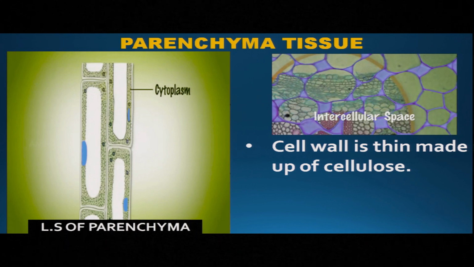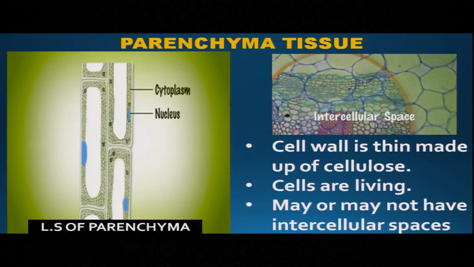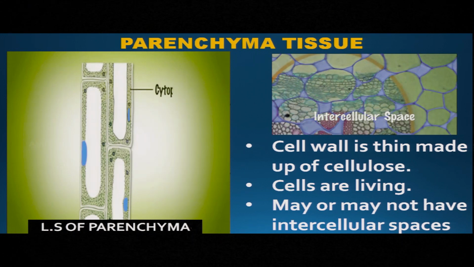Here the cell wall is thin and it is made up of cellulose. Second, the cells are living. It is clearly seen that the cells have cytoplasm, the cells have nuclei. So if the cell is having cytoplasm and nucleus, definitely the cell is living. Third one, they may or may not have intercellular spaces. It varies from plant to plant. You can see in the picture, a type of parenchyma tissue is shown having intercellular spaces. And in the first picture, there is no intercellular space at all. So they may or may not have intercellular spaces.